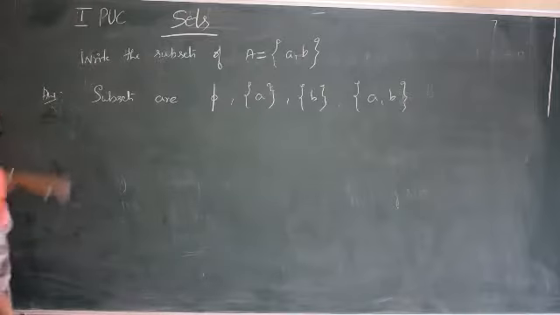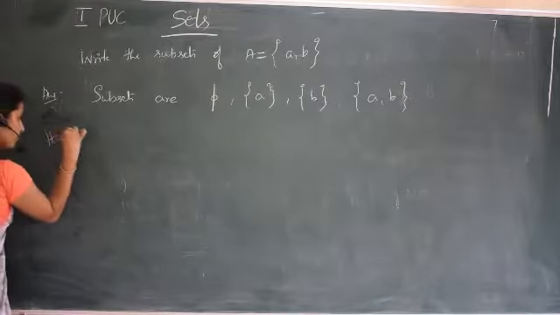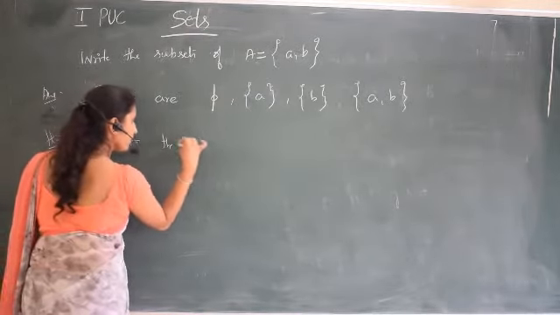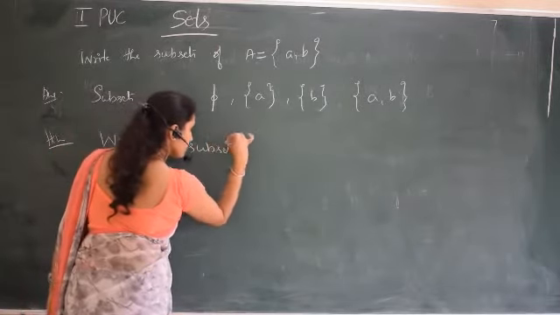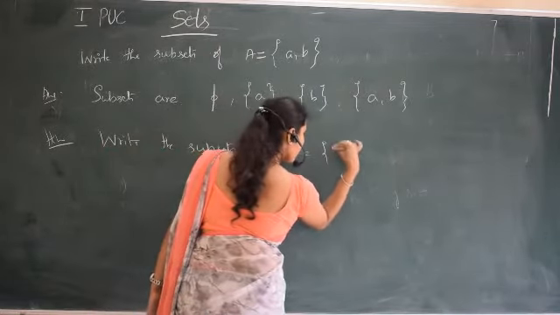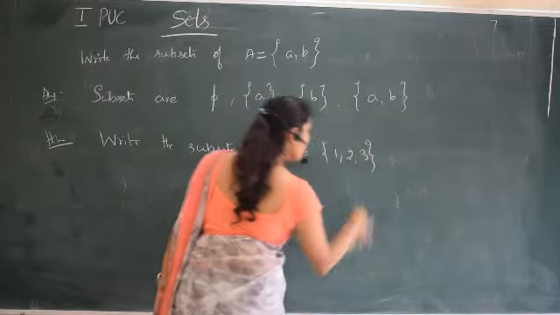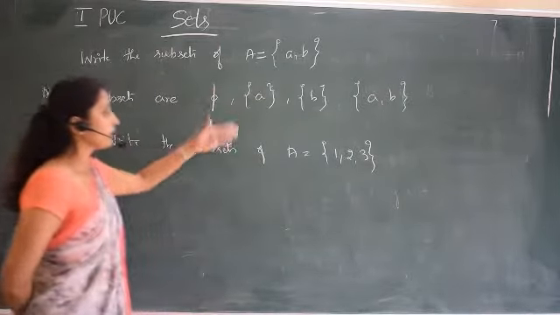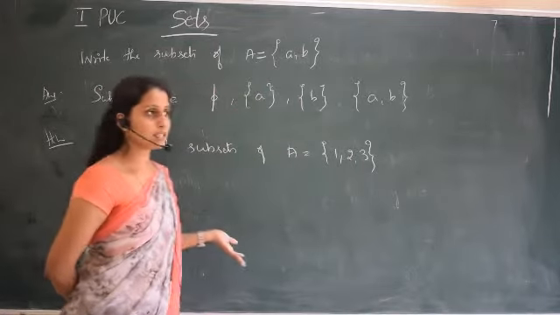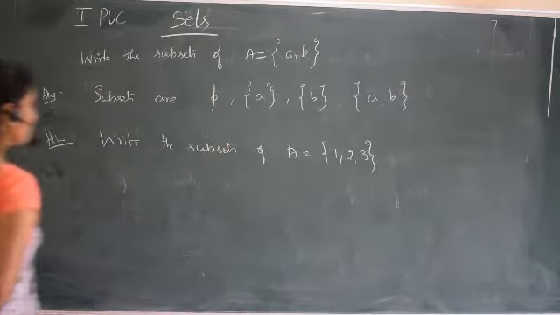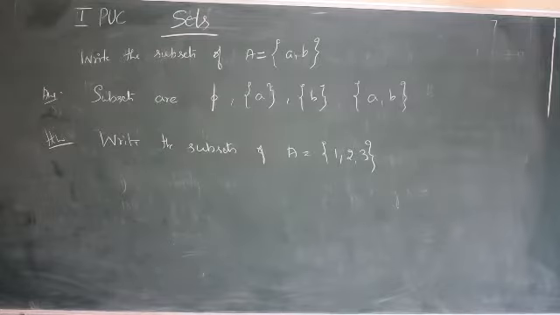So I'll give homework. Write all the subsets of the set A is equal to 1, 2, 3. While writing, you should know one is the empty set and the given set itself, and after that we can consider sets containing one element, and after that sets containing two elements also. So how many subsets do we have to see? So this is about the subset.